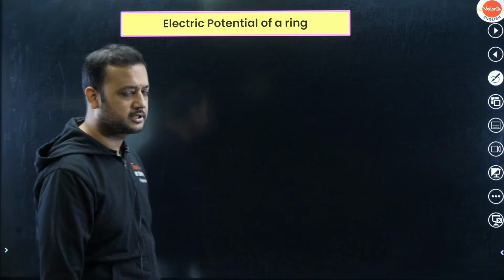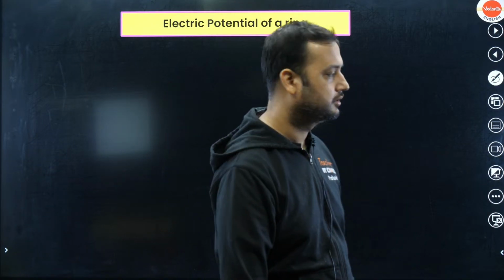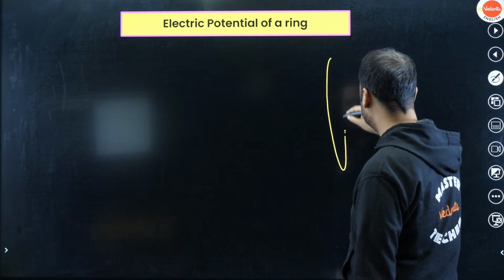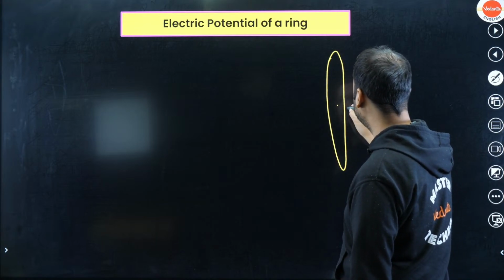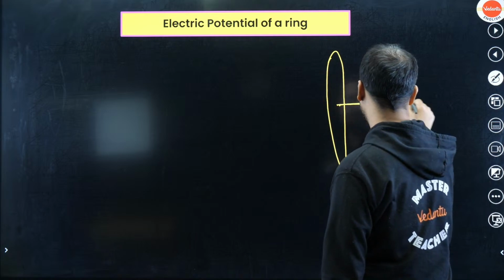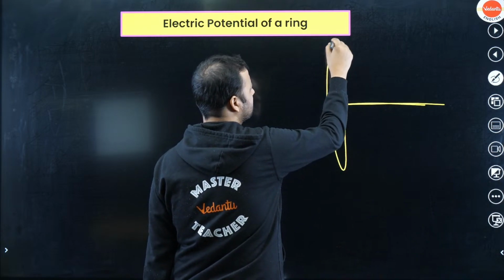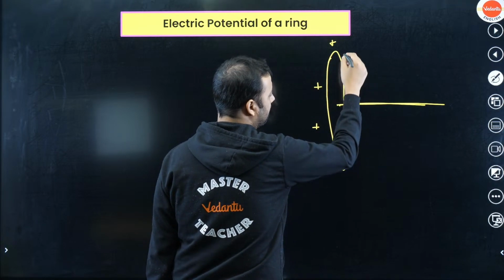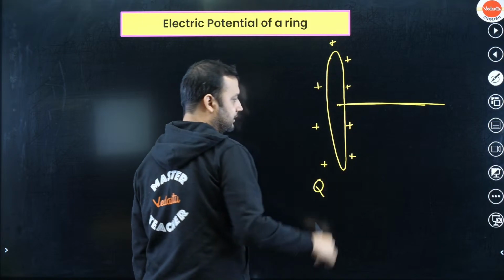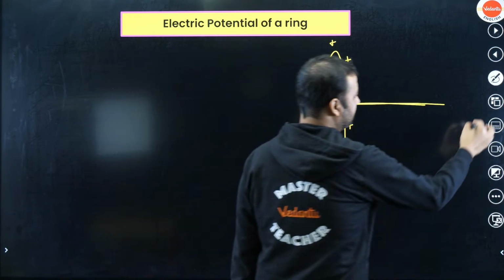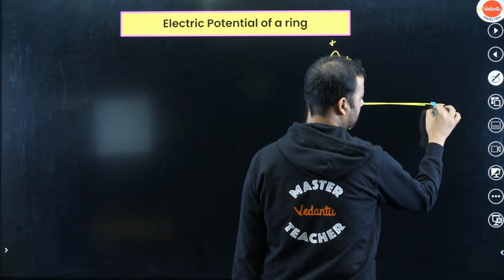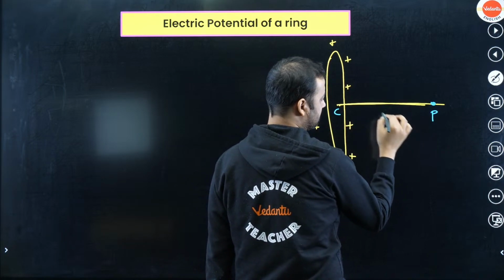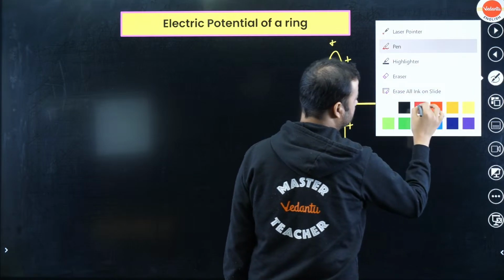Now let's find the potential of a ring. This is a formula you have to remember, keep it in mind. Assume that this is a ring, this is the center of the ring, and this is the axis of the ring. This ring contains the charge q spread along it. Let's say we have to find the potential at this point P, where the distance CP, from the center to P, is x. The ring has radius r.